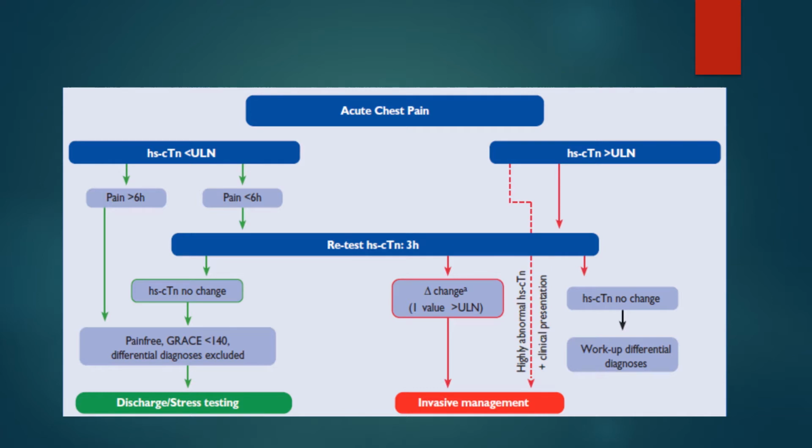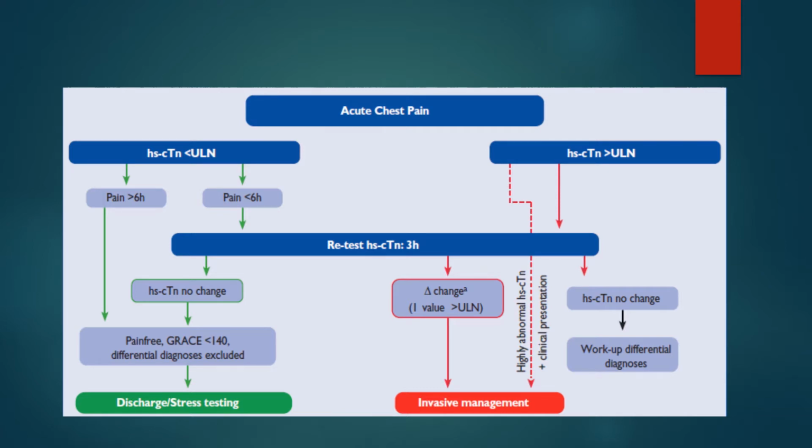If the high sensitive cardiac troponin in this chest pain patient is less than the upper limit of normal and the pain is less than 6 hours, then you have to retest after 3 hours. If after 3 hours there is no change, and the patient is pain-free, GRACE risk score less than 40, and no other differential diagnoses are suspected, then you can discharge this patient safely or do a stress testing for him according to his risk profile.